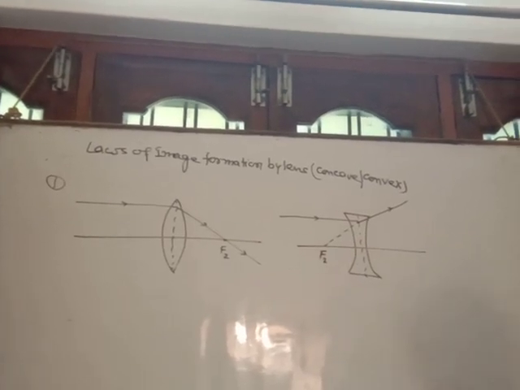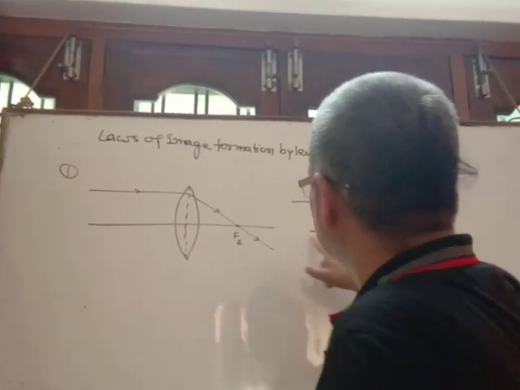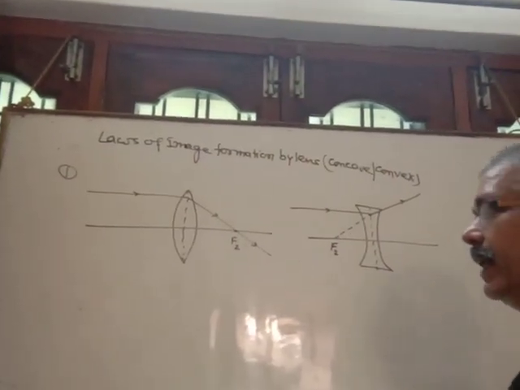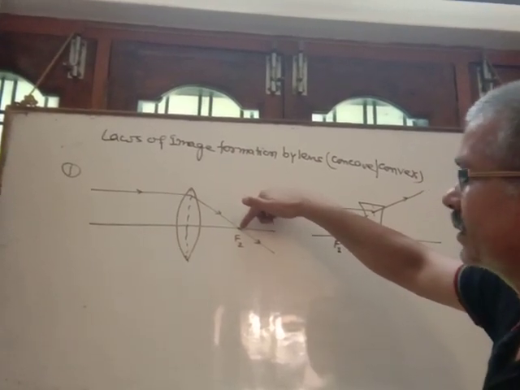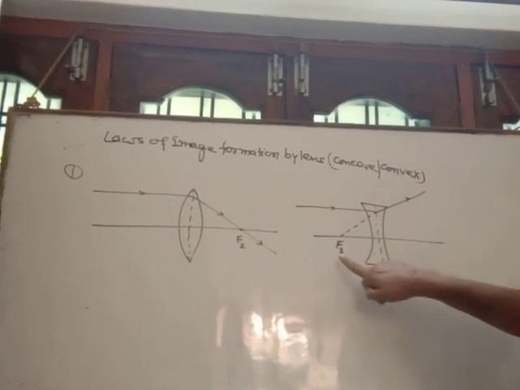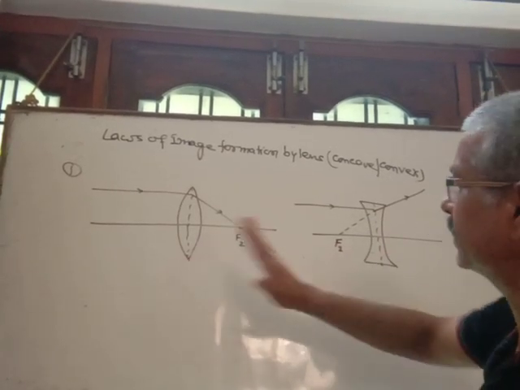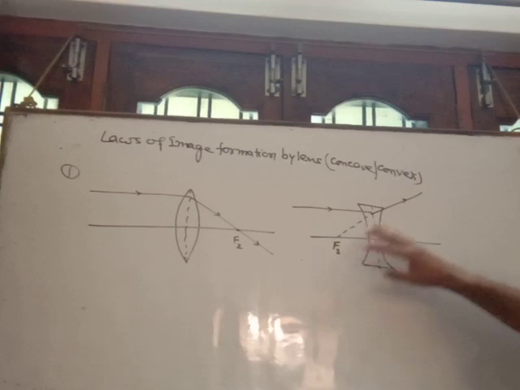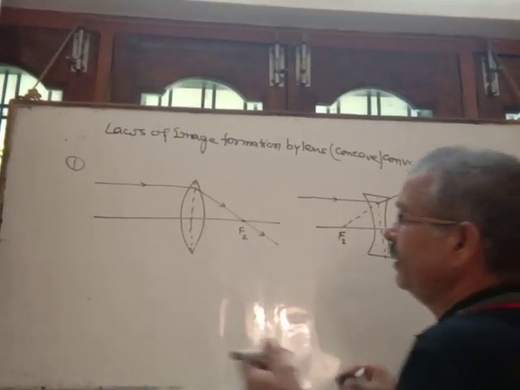First law. When a light ray comes parallel to the principal axis, then after refraction it passes through the second focus, or appears to pass through the second focus. It passes through the second focus for convex, and appears to pass through the second focus for concave. This is the first law of image formation. Number 2.